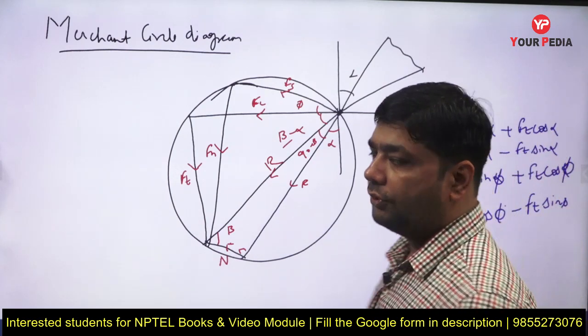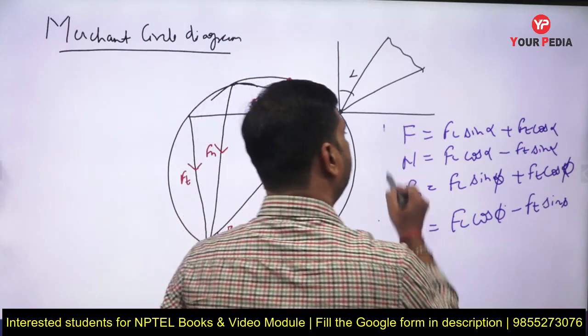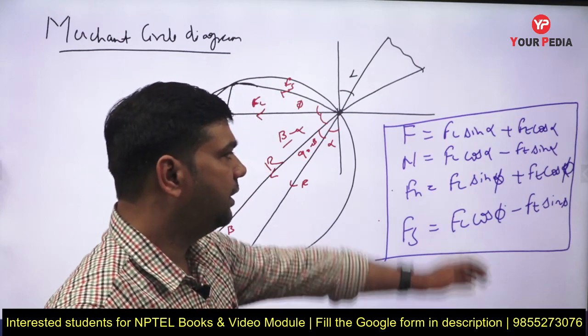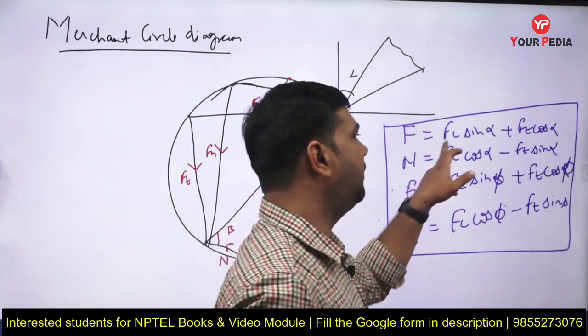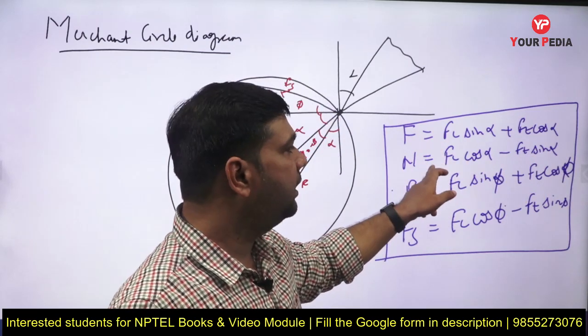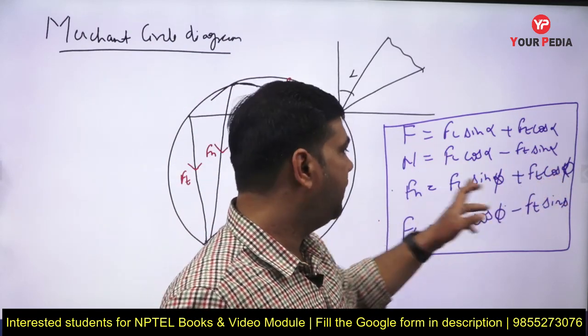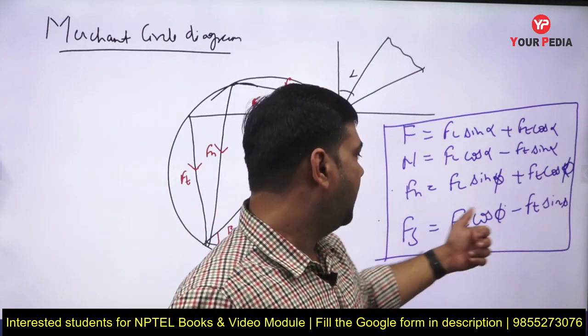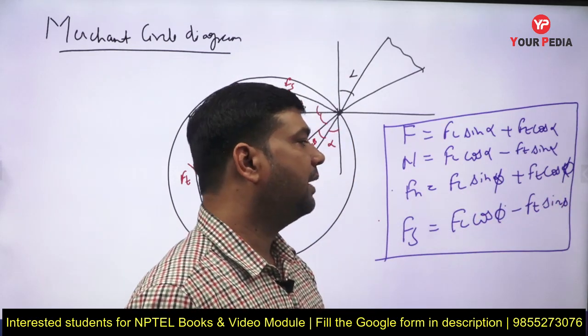So these are the four formulas used for F, N, Fn and Fs. In the upper two, F equals Fc sin alpha plus Ft cos alpha, N equals Fc cos alpha minus Ft sin alpha. For the other two, Fn is Fc sin phi plus Ft cos phi, and Fs equals Fc cos phi minus Ft sin phi.